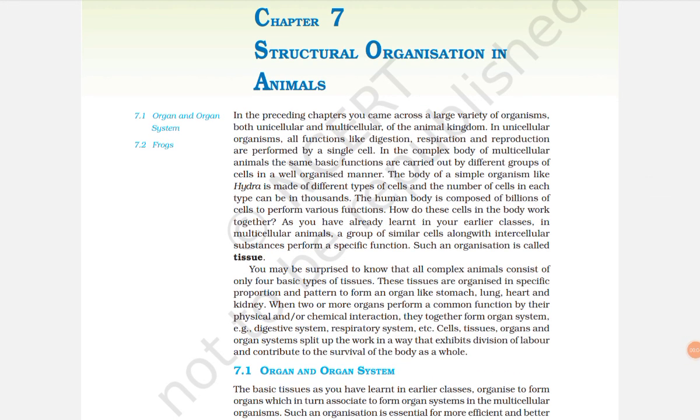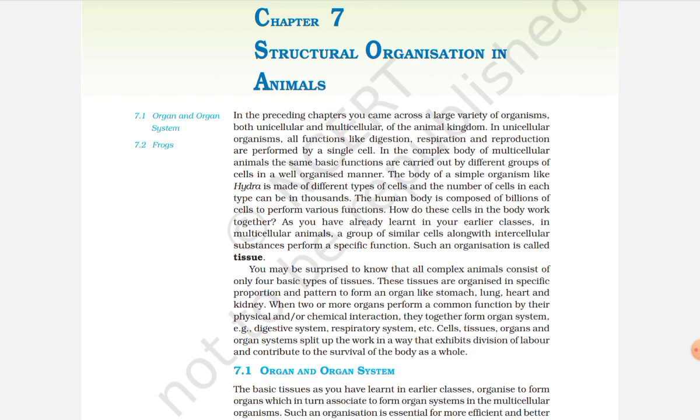Chapter 7, Structural Organization in Animals. In the preceding chapters, you came across a large variety of organisms, both unicellular and multicellular, of the animal kingdom. In unicellular organisms, all functions like digestion, respiration, and reproduction are performed by a single cell. In the complex body of a multicellular animal, the same basic functions are carried out by different groups of cells